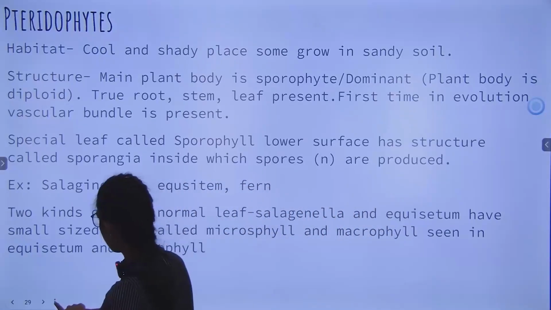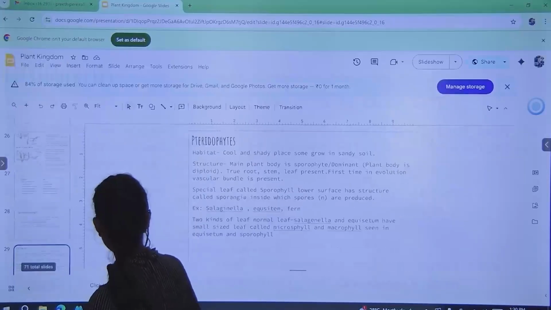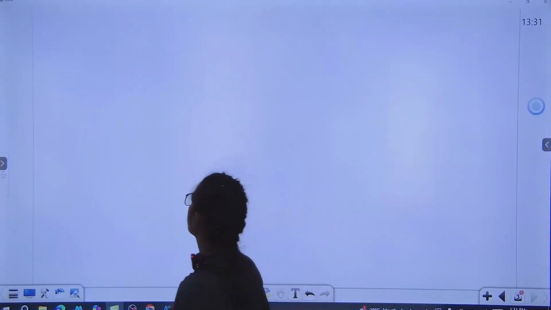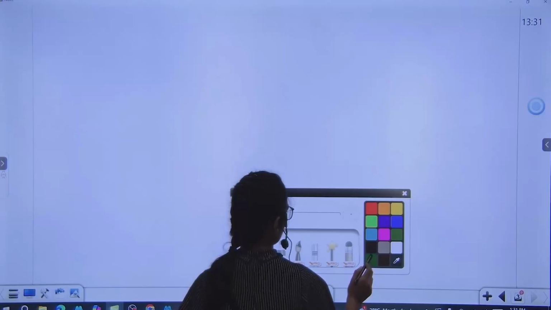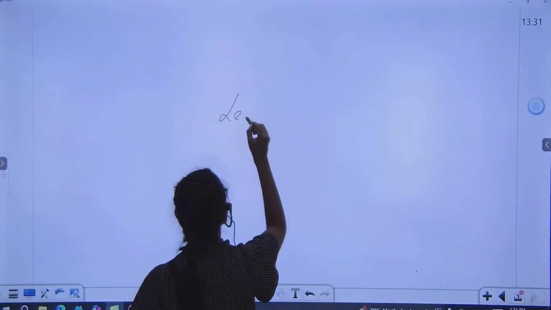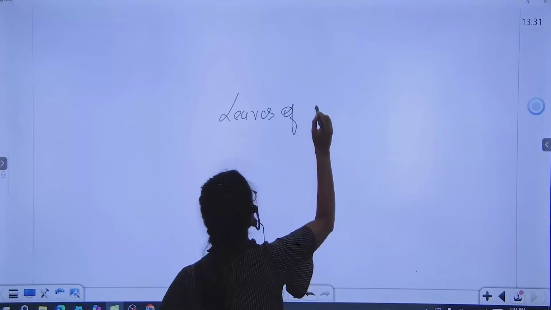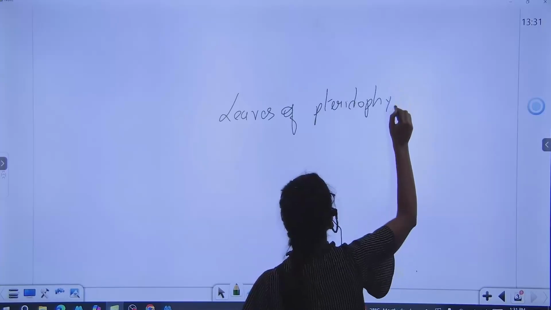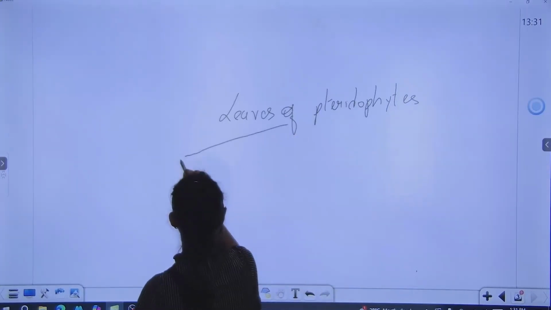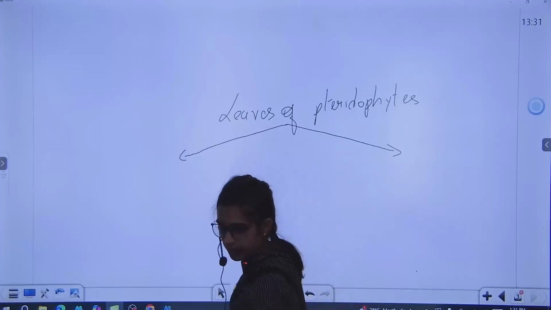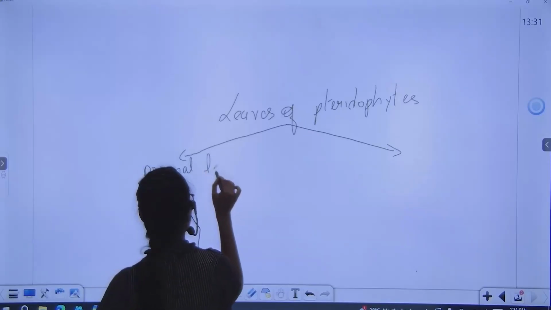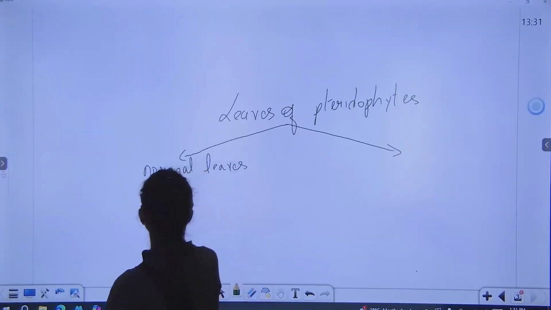Okay. Now, coming to its leaves, it has different types of leaves. Okay. When we see the leaves of pteridophytes, we see 2 types of leaves. Leaves का function are of 2 types. What is a normal leaf? What is the normal function of the leaf? Photosynthetic. So, these normal leaves will do photosynthesis.